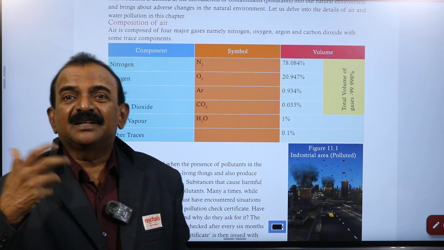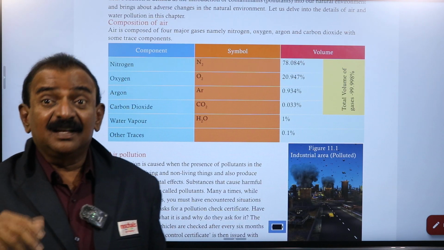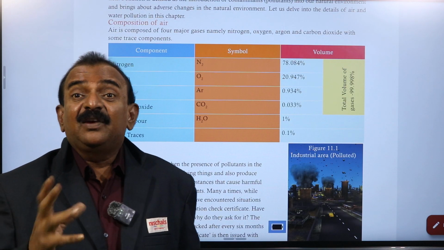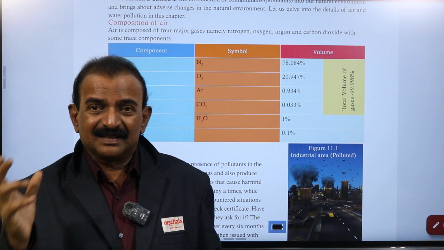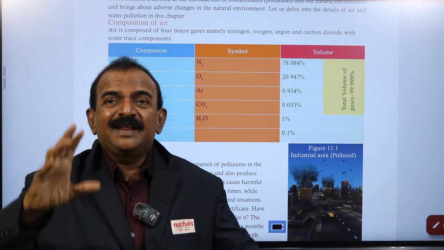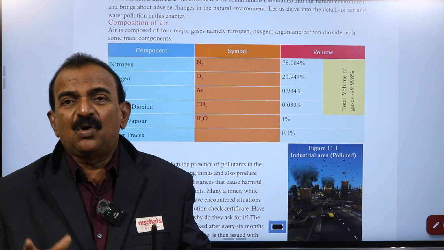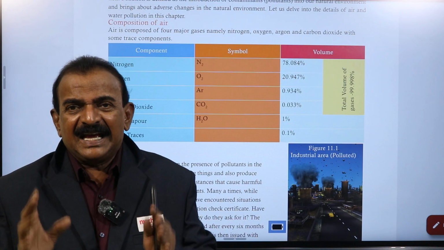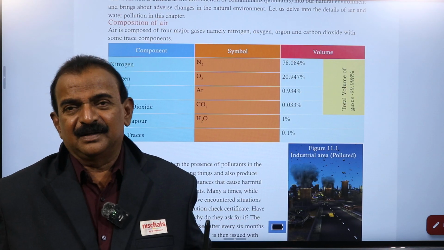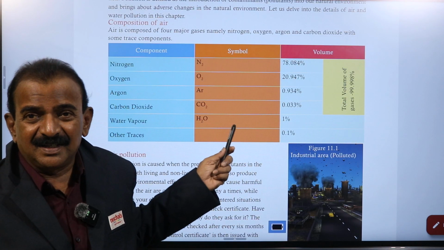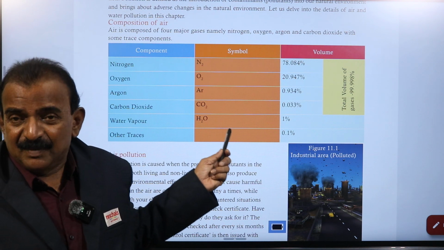Air is a mixture of gases and is a natural resource. Without air, life on earth cannot survive, so air is an important natural resource. There are four major gases present in the air. Number one is nitrogen, and you see the percentage of nitrogen given in the table.